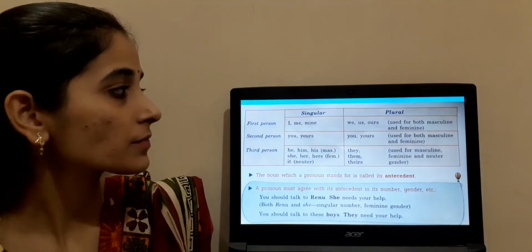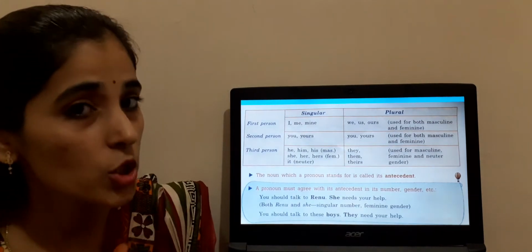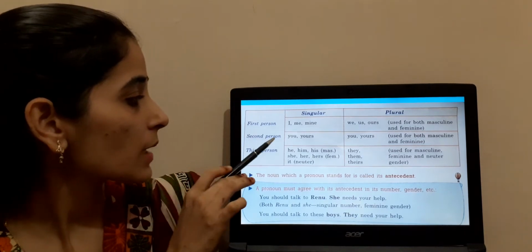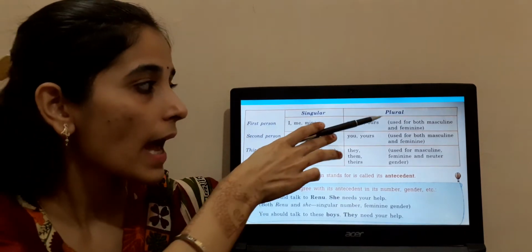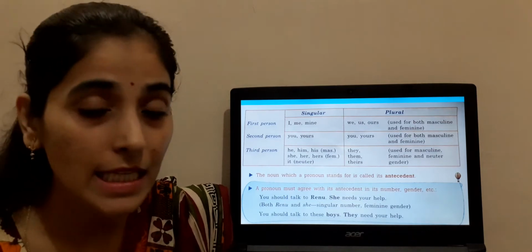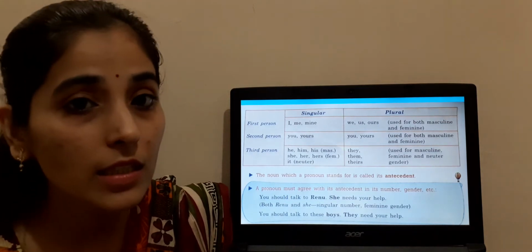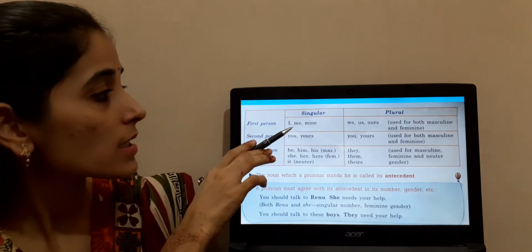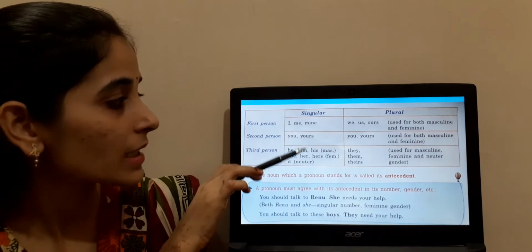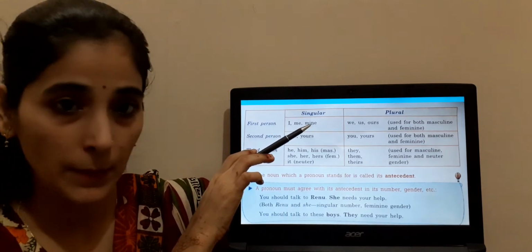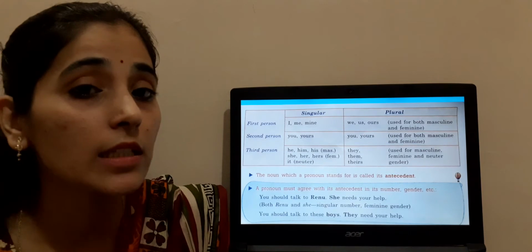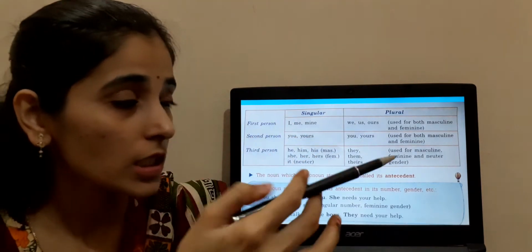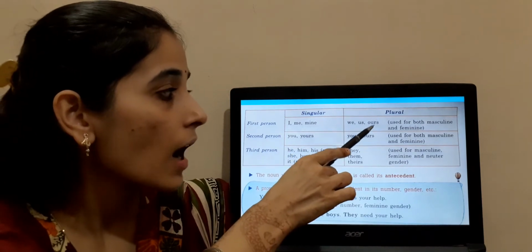Let us move forward. See students, this is a table which you have to keep in mind while doing this exercise. First person, second person, third person. First is singular and plural. We have already discussed singular nouns and plural nouns, and how to identify them. So first, we will discuss the first person singular: I, me, mine. This is used for singular, that means when only one single person is talking. And for plural, we use we, us, ours.